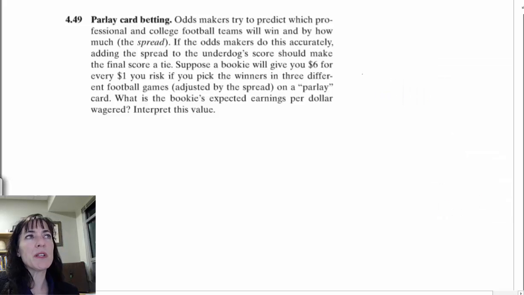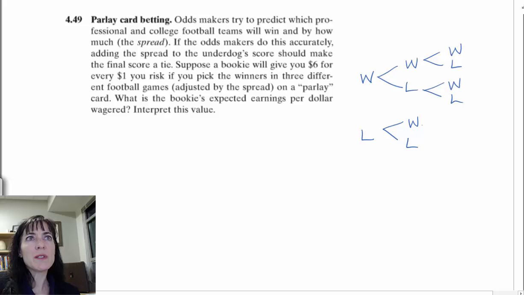So you have a possibility on the first game, you could either win or you could lose. On the second game, you could either win or you could lose, and we have to show that for both possibilities, win or lose. And on the third game, still win or lose.